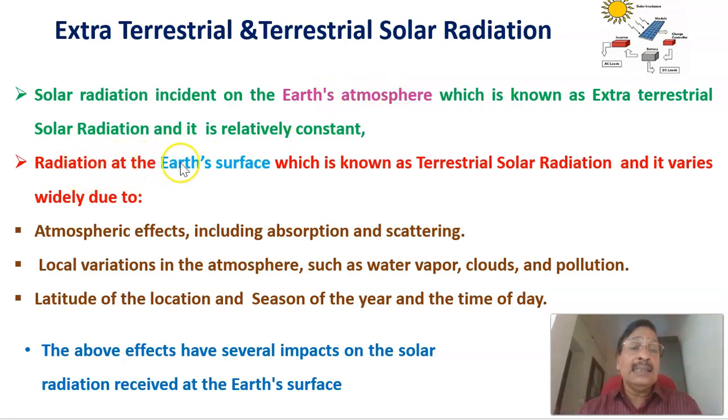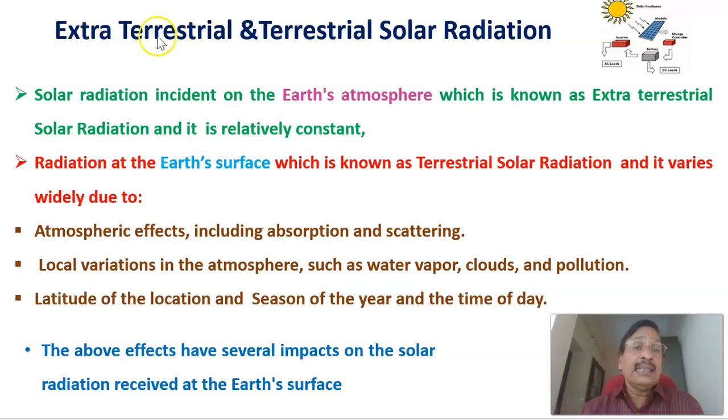But the radiation at the Earth's surface, not the atmosphere, the Earth's surface, is known as terrestrial solar radiation, and it varies widely. It is not constant like the extraterrestrial one, but varies due to different conditions, that is atmospheric effects including absorption and scattering, local variation in atmosphere such as water vapor, clouds, pollution, latitude of the location, season of the year and time of the day. All these factors affect the second one, terrestrial solar radiation.